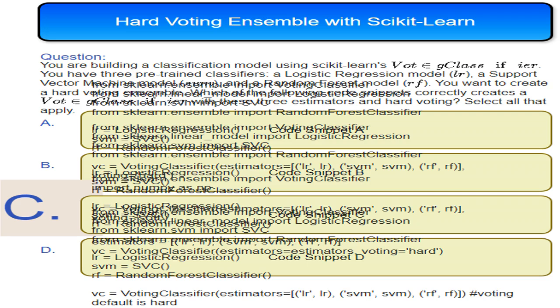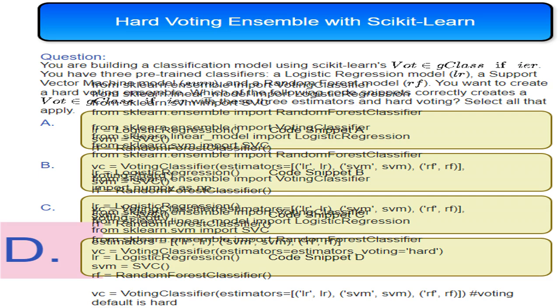This shows the code for option B. I'll check if this code correctly sets up the VotingClassifier. This is option C. I'll analyze the code in this option to determine if it's a correct implementation of a hard voting ensemble model. This shows the code for option C. I'll review this code for correct usage of the VotingClassifier.